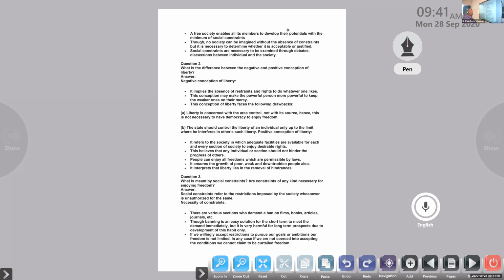What is the difference between the negative and positive concepts of liberty? Here it is, the negative and positive concept of liberty. We have discussed it a number of times. I am discussing all these things because in the examination, compulsory 25-mark questions come from this chapter alone. So learn properly, don't make any confusion, and you should score the maximum.